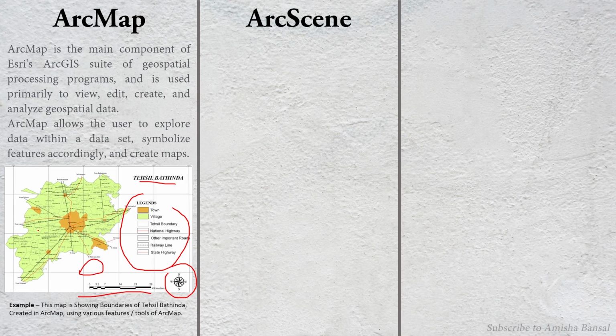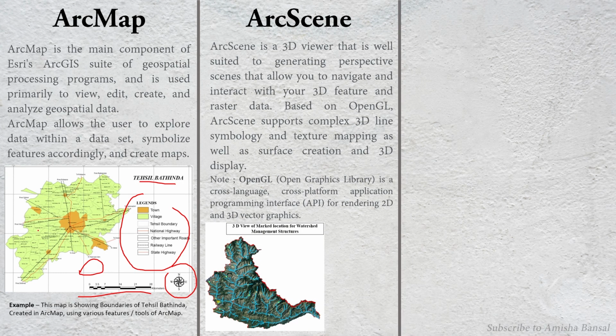Next is about ArcScene. ArcScene is basically a 3D view of that same area, which we generate in perspective scenes, like 3D. That allows you to navigate and interact with your 3D features. For example, if you have created a 2D map of somewhere, you can create a 3D of that similar area.